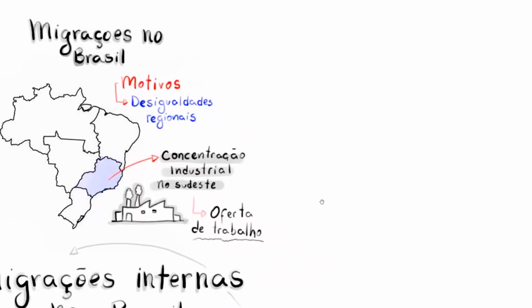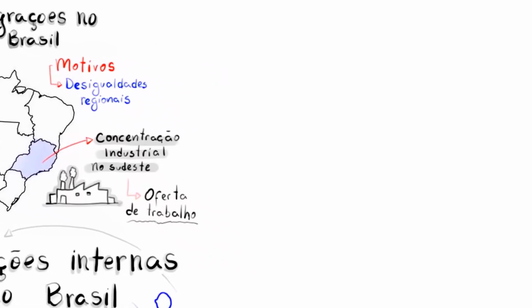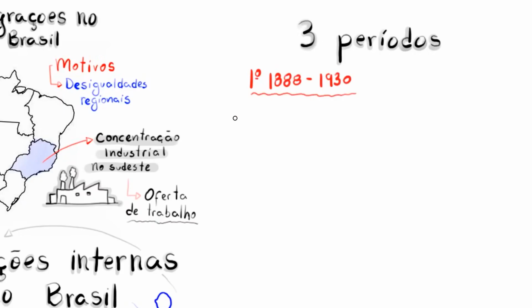For now, you need to know that there are three main migration flows here in the country. So let's go over each of them now, all right? The first one happened around 1888 after the abolition of slavery in Brazil up until 1930.